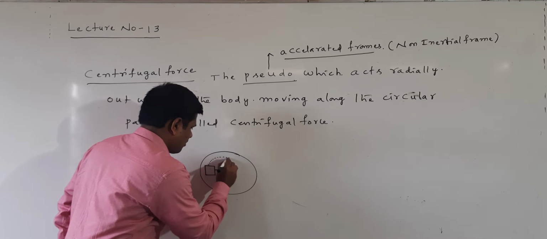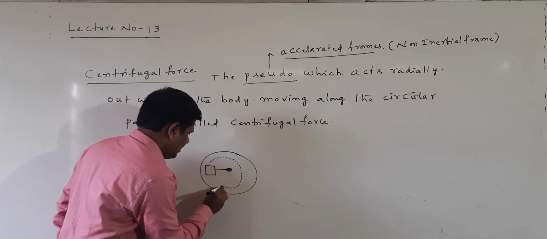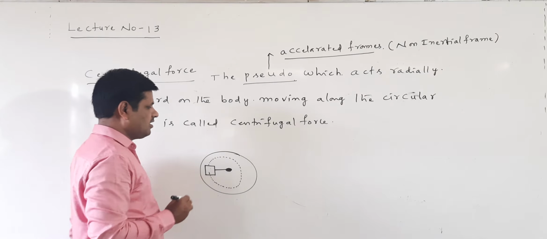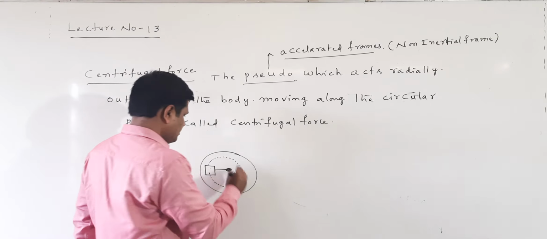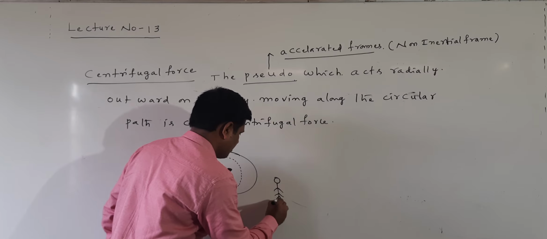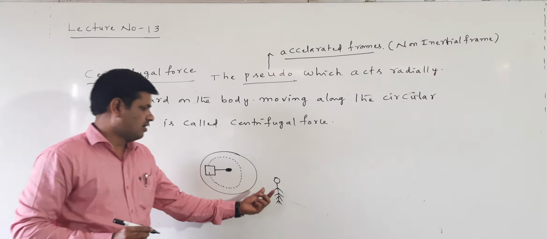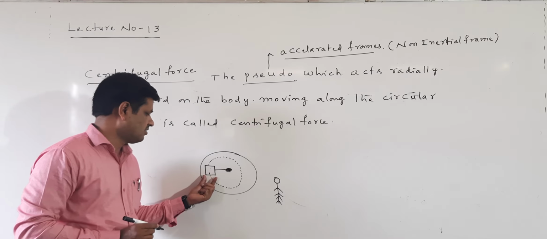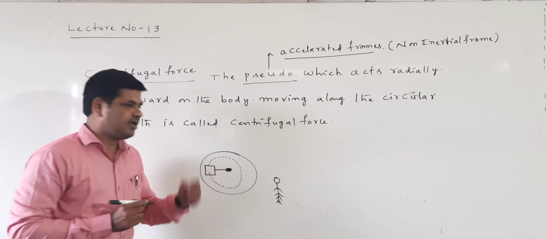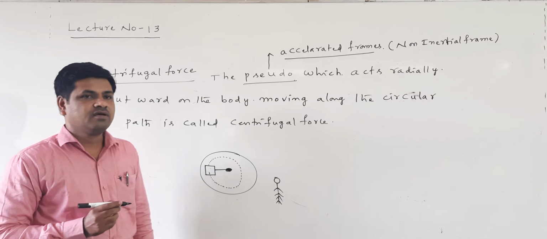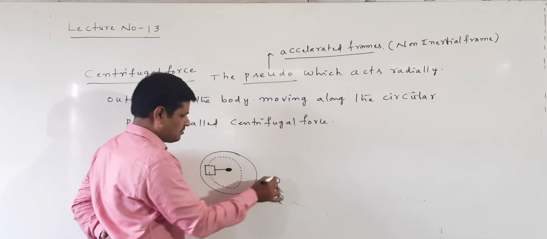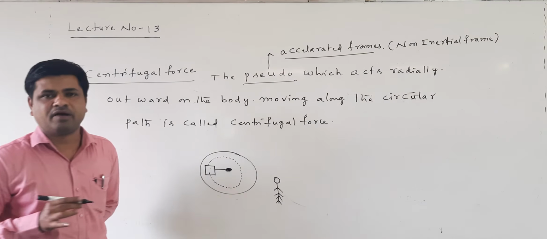Now, this body is rotating in a circular path like this. When the observer is here, he is observing this mass, or this body, in motion. He observes that this body is moving in a circular path.